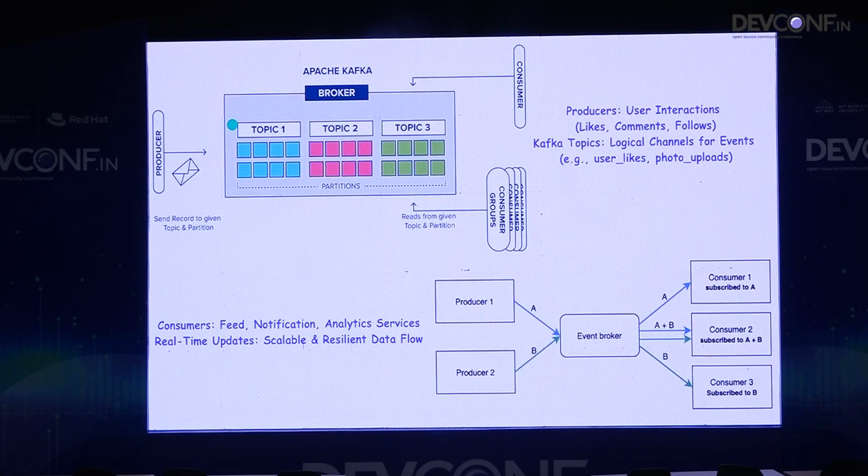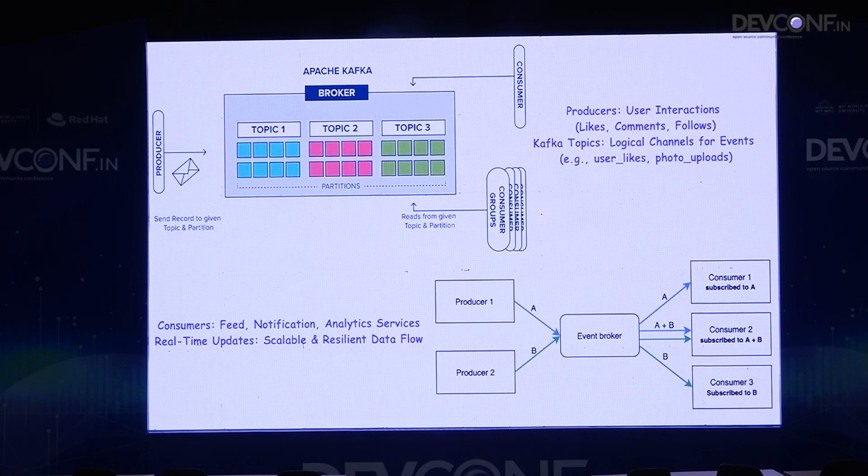So if we understand, here is the picture. There is an event broker. So all communication between these three characters happens through a mediator called the event broker. If there is a producer at one end, that producer is generating the data through its event stream. That data is consumed by the consumer.